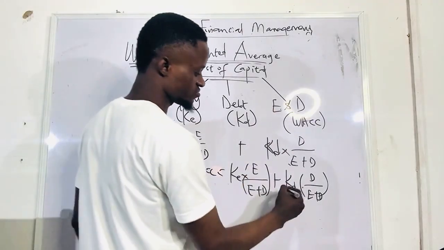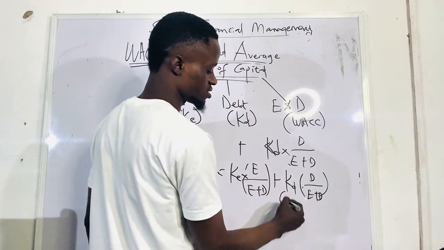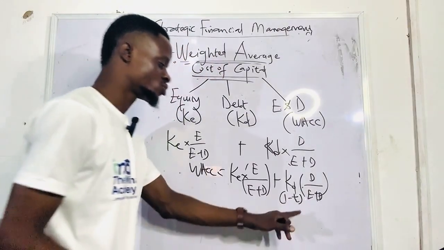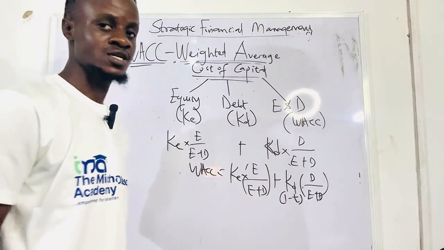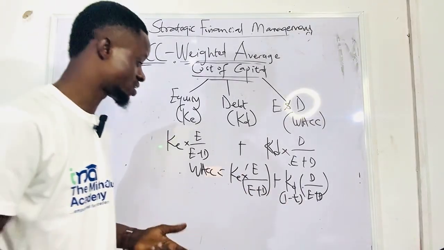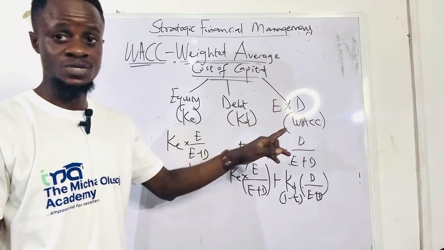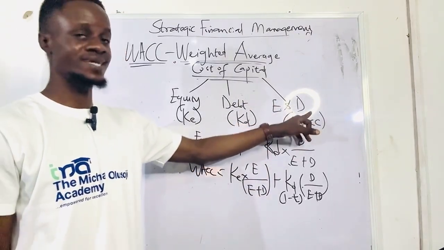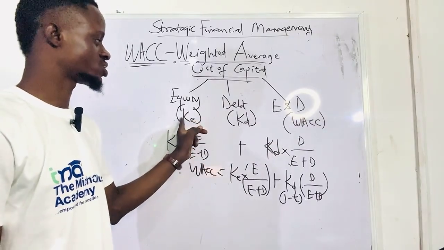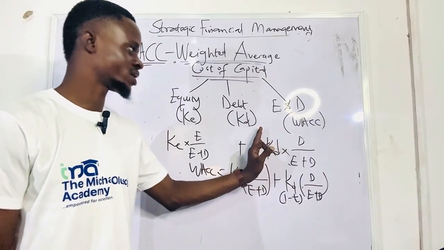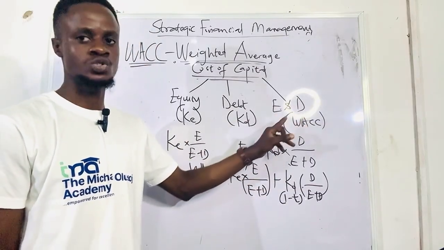And don't forget, this is very important: debt is a tax deductible item. I think I've explained that to you before. So 1 minus T, where T is the tax rate. So just know the formula, it's pretty simple. Let me explain it again so that you can remember. We've established that WACC considers both equity and debt. The cost of equity goes on one hand, the cost of debt on the other, and we're talking about the weight of these two.